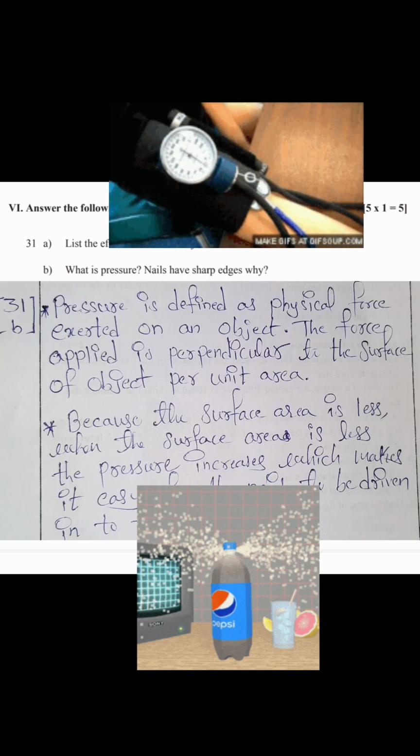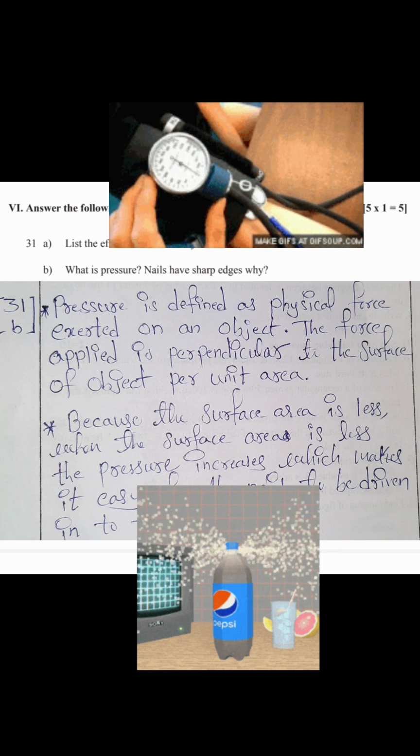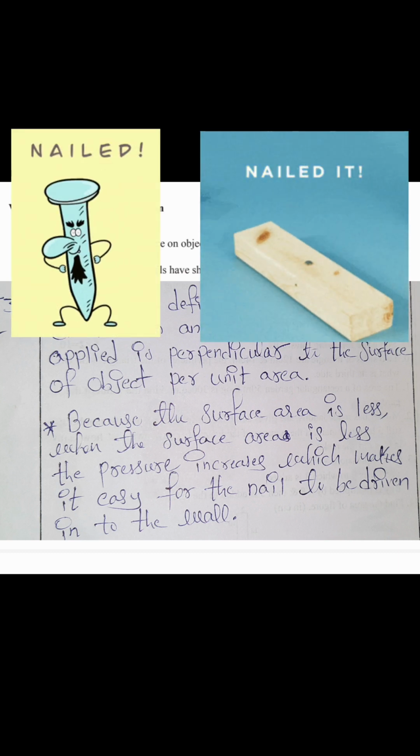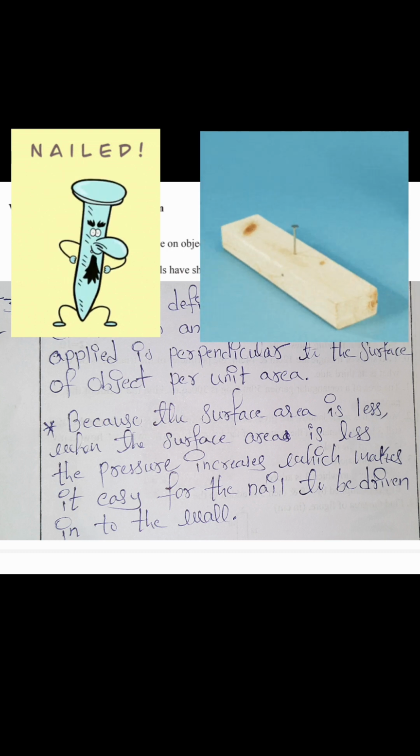Last question B. What is pressure? Nails have sharp edges. Why? Pressure is defined as the physical force exerted on an object. The force applied is perpendicular to the surface of the object per unit area. They have asked another question in this question. Nails have sharp edges. Why? Because the surface area is less.